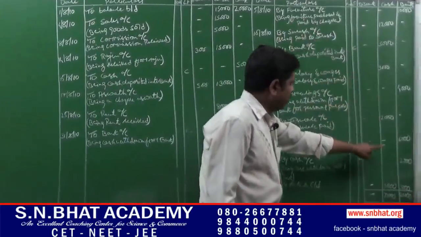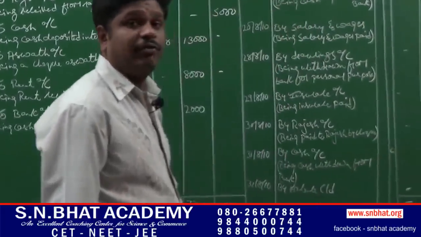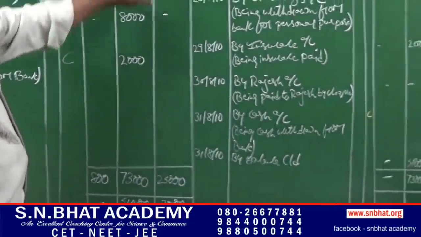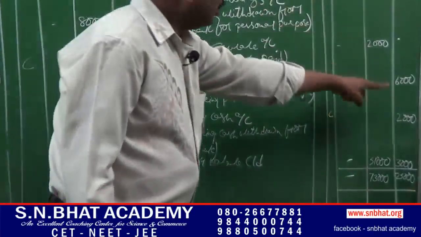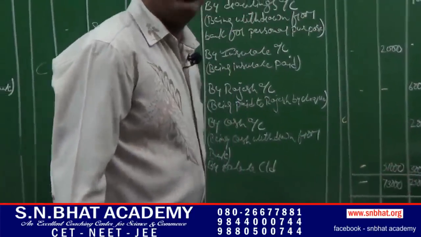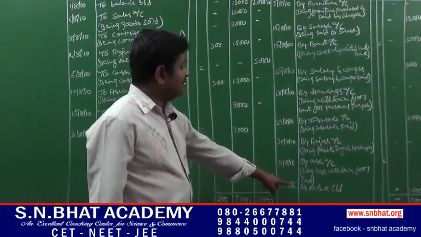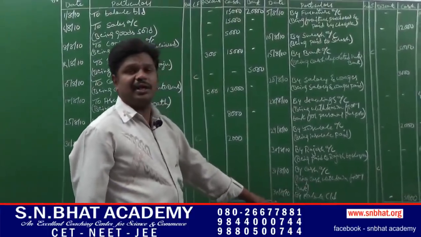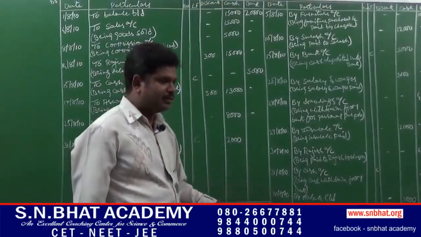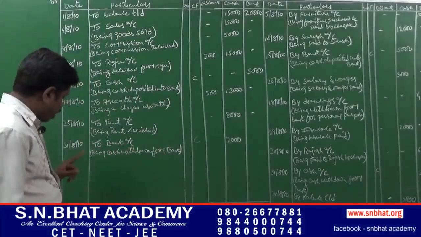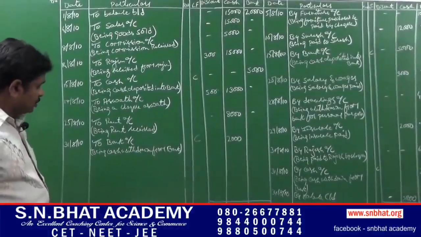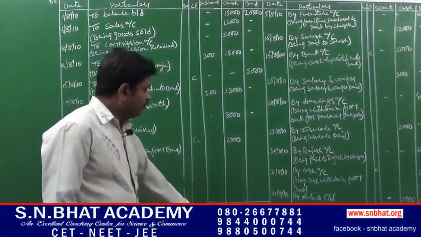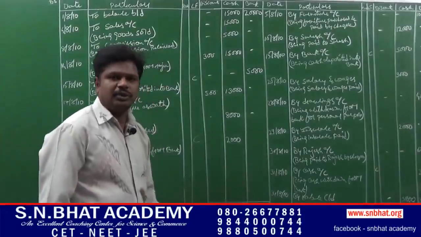73,000 minus credit transaction. It comes to rupees 51,000. Next, total of bank transactions 25,000 minus 22,000. It comes to rupees 3,000. It is the balance carried down on the month ending, that is 31st of August. Next, balance brought down on next month beginning, 1st September 2010. Two balance brought down, 51,000 and 3,000.